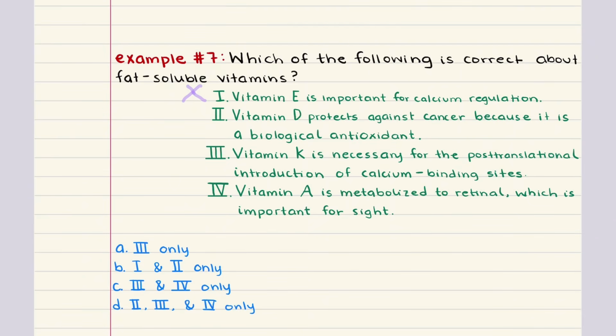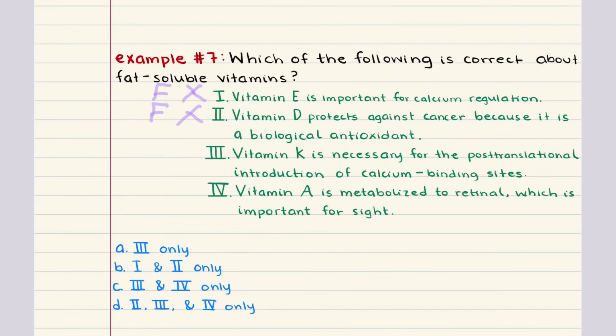Statement 2 says vitamin D protects against cancer because it is a biological antioxidant. This one is also incorrect. While vitamin D does have some regulatory roles in cell growth and immune function, its main role is not as an antioxidant. That role belongs to vitamin E, not D. So this is also false.